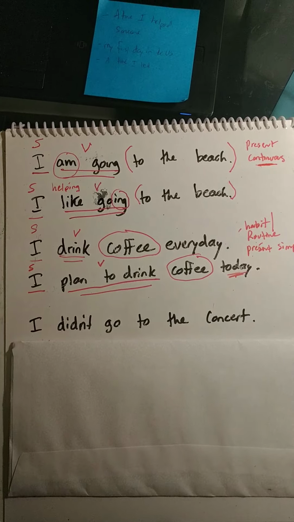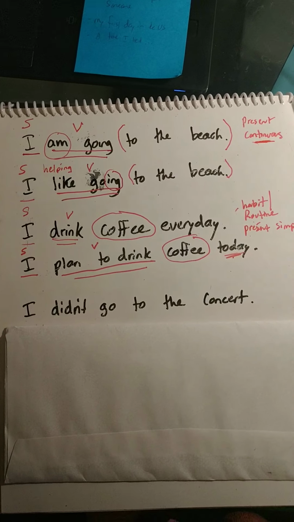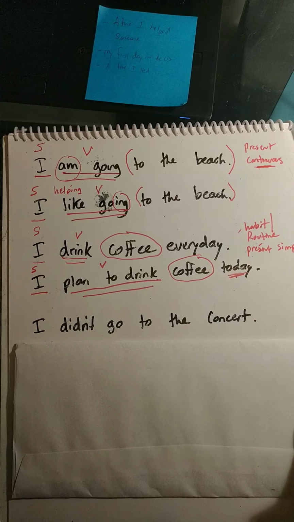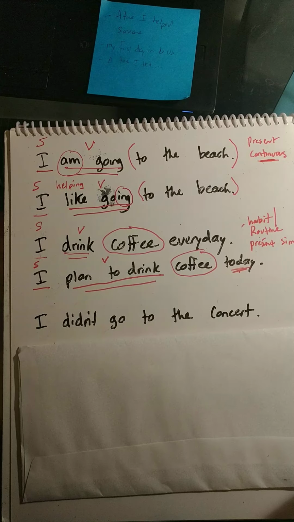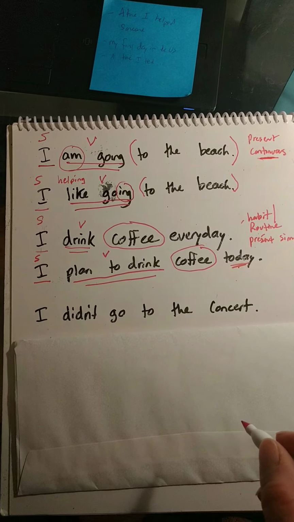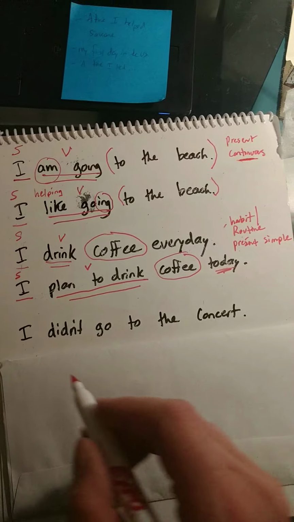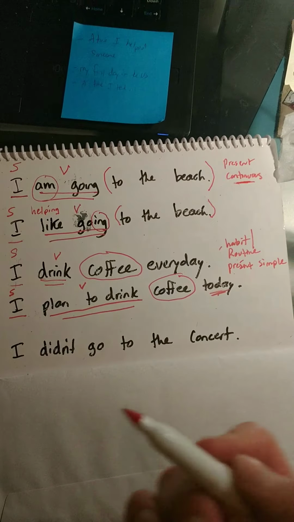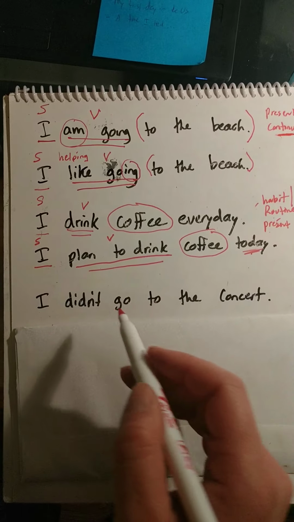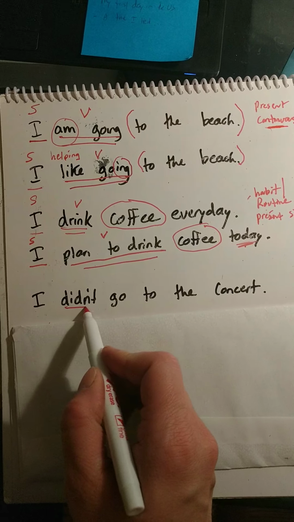I didn't go to the concert. Now, is this present, past, or future, the sentence? Hopefully you said past. Okay, and how do you know it's past? Because of didn't.